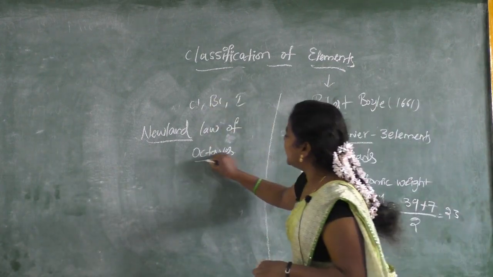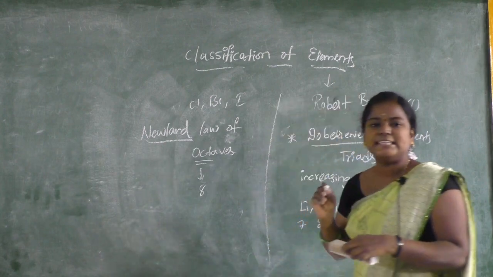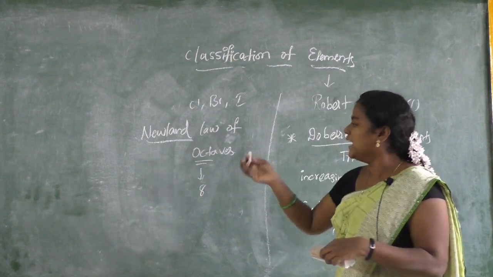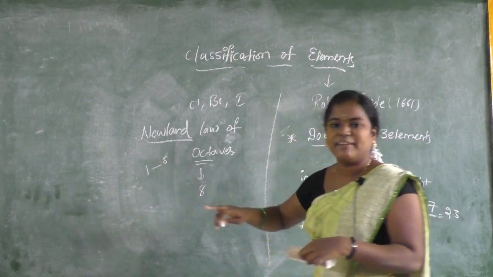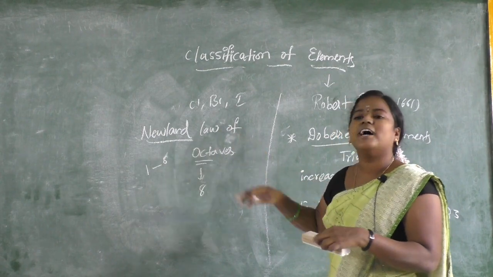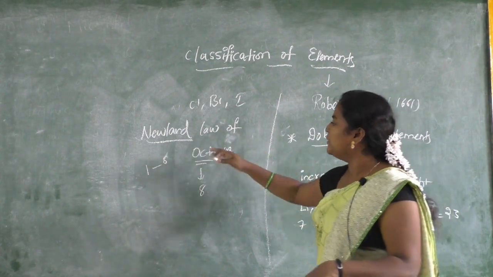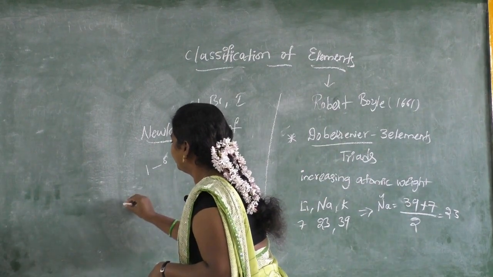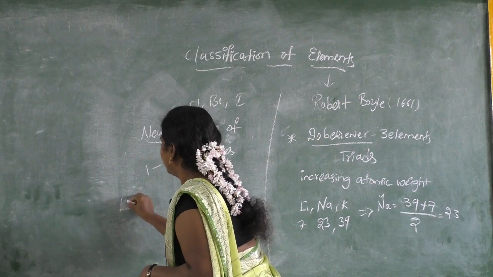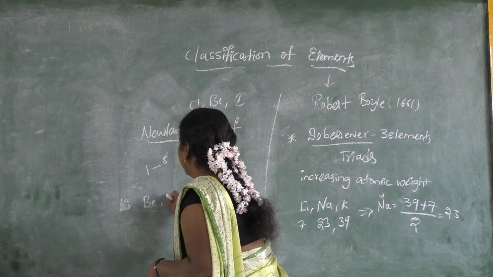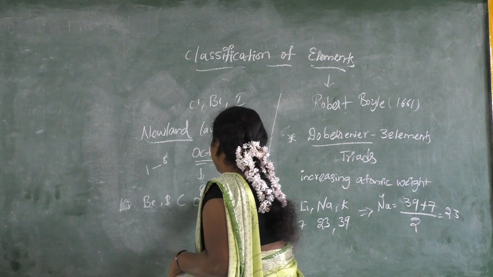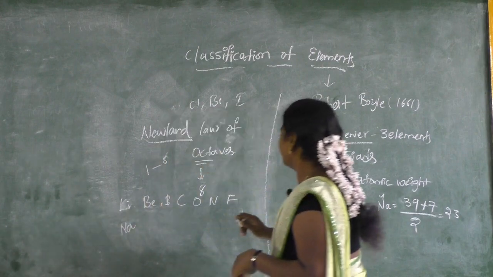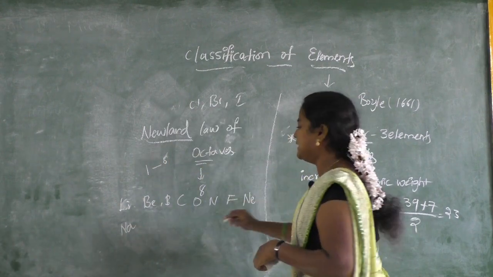We know oct means 8. In a similar pattern, we know the music notes, right? Sa, re, ga, ma, pa, da, ni, sa. The first one and the 8th one are the same. In a similar pattern, in Newland's octaves, he tried to group the elements by taking them in increasing atomic number: lithium, beryllium, boron, carbon, oxygen, nitrogen, fluorine, neon, and then sodium.